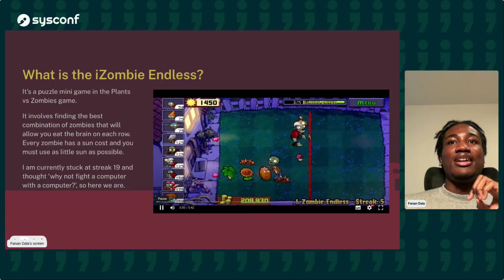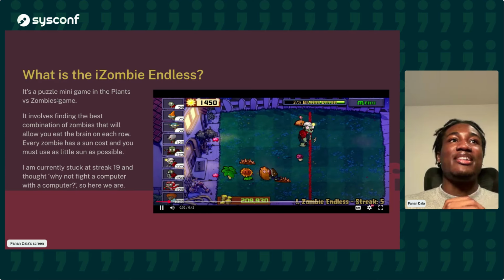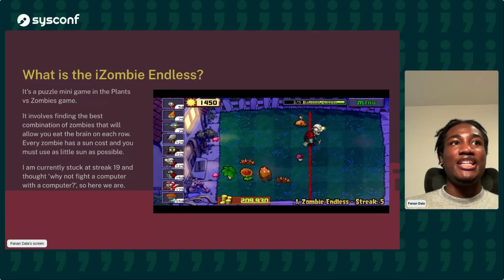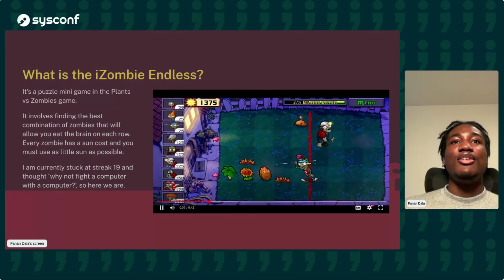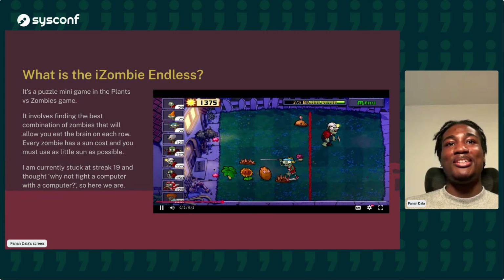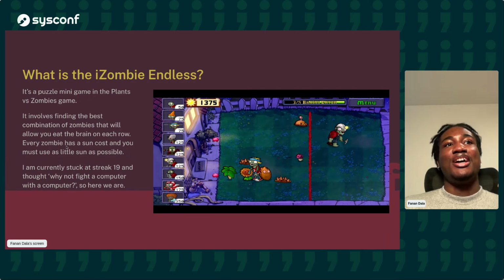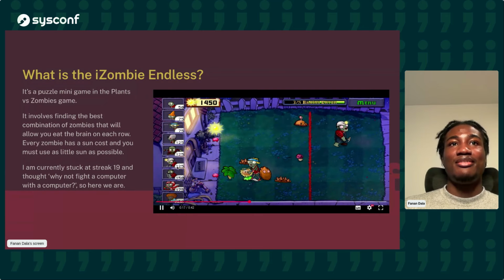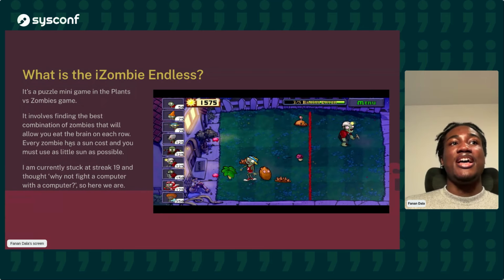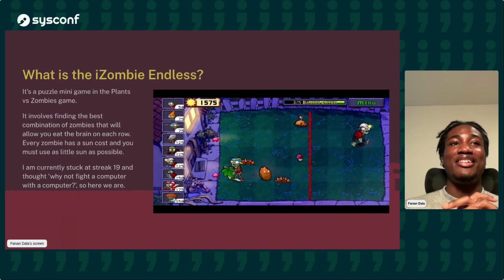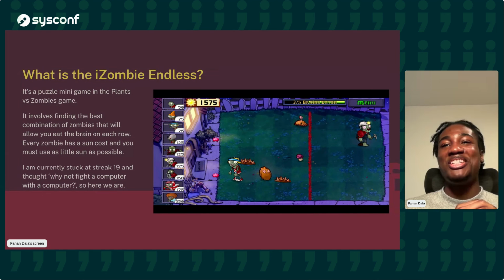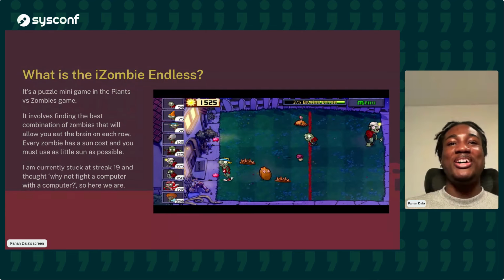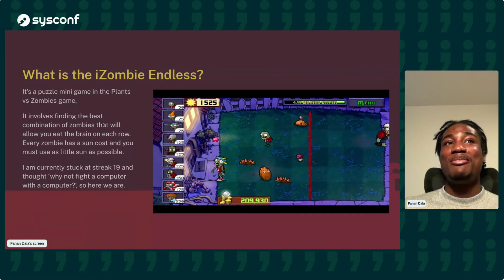Great. So what is the iZombie Endless? The iZombie Endless is a puzzle minigame in Plants vs. Zombies. It involves finding the best combination of zombies that would allow you to eat all the brains on each row, which are these pink little brainish looking things here in this video. And every zombie has a sun cost, as you can see, from 50 to 350. And you're supposed to use as little sun as possible, right? So currently I'm stuck at 19. I think yesterday I reached 20 for the first time. However, I thought, let me create a computer to fight a computer. So that's why we're here.